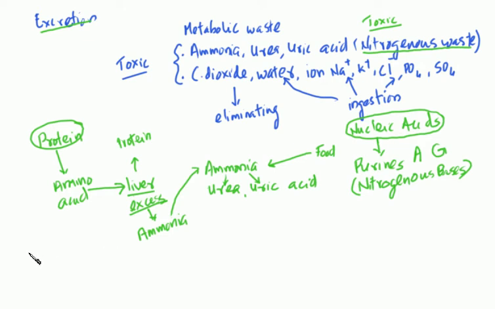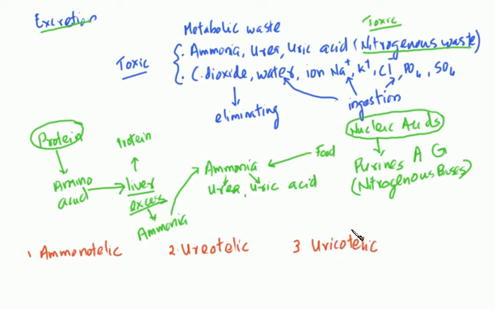If an animal is excreting ammonia, we call the animal ammonotelic. An ammonotelic is an animal which directly excretes ammonia. Then you have ureotelic. This is the animal that directly excretes urea, not ammonia. And the third group of animals is called uricotelic.